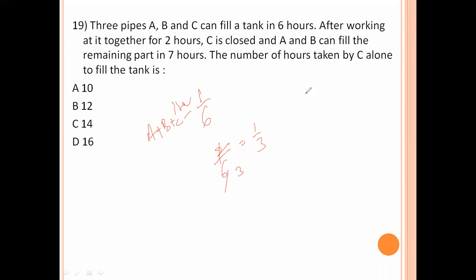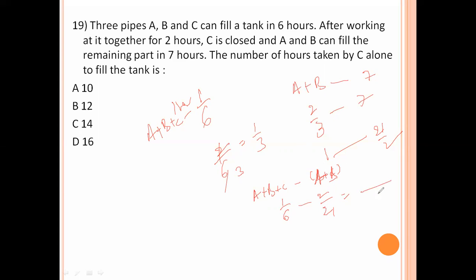Now the remaining work is completed by A and B. A plus B complete 2 by 3 work in 7 hours. So that equals 7 times 3 over 2, which is 21 by 2. So in 21 by 2 hours they complete the remaining work. Now A plus B we already know, and we need the C value, so subtract A plus B from A plus B plus C to get C. A plus B 1 hour work value is 2 by 21.